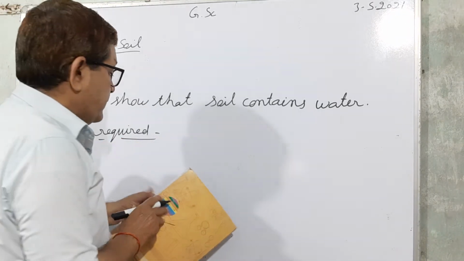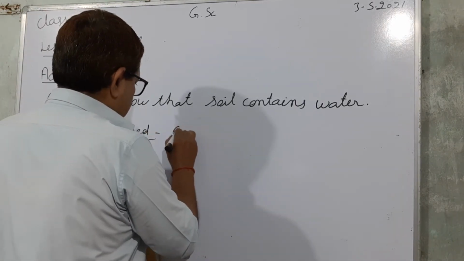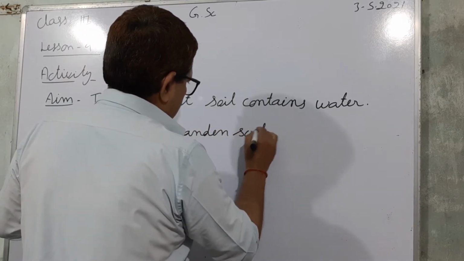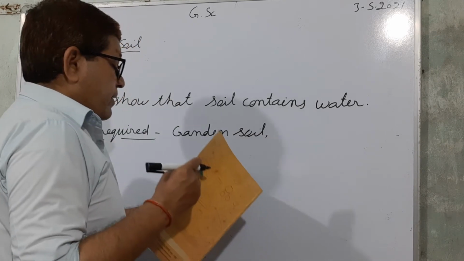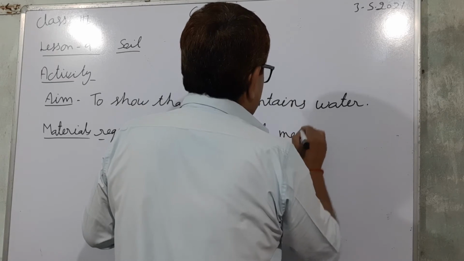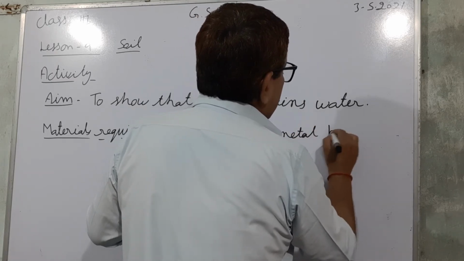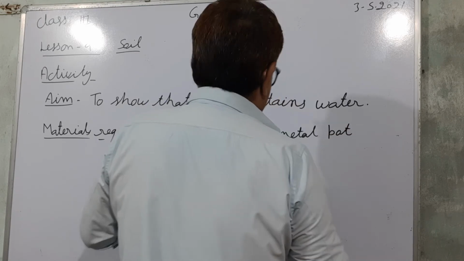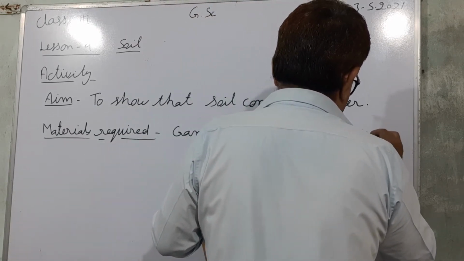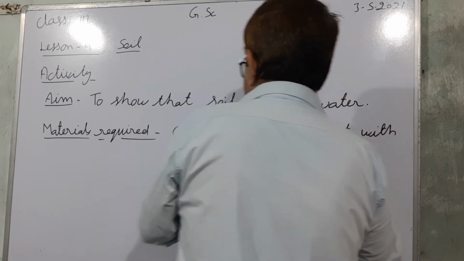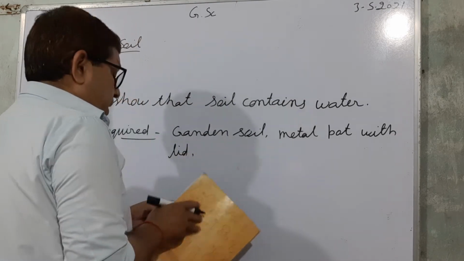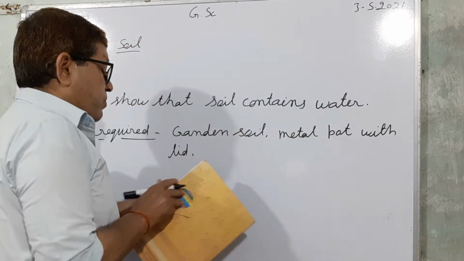One is garden soil, a metal pot with lid, and a burner or gas stove.